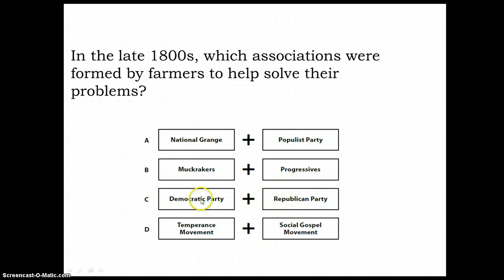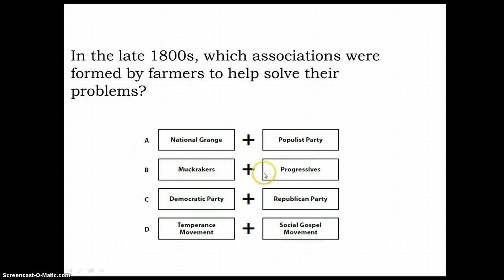The Republican Party and the Democratic Party, now when we were talking about the associations formed by farmers, these two parties existed prior to the late 1800s, so that happened before, so it's unlikely to be this answer. It's also unlikely to be this answer because those aren't the major organizations that we have been learning about. Now, progressives is something that I remember hearing about in the lesson. Muckrakers, we didn't talk about specifically, so I'm not sure which goes here.